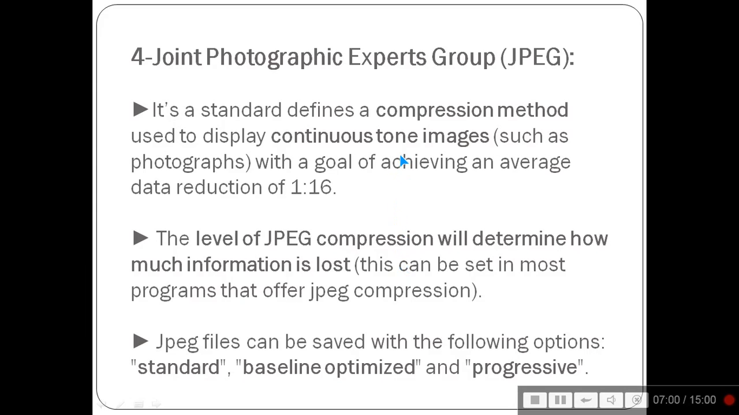Coming to Joint Photographic Experts Group, that is JPEG. It is a standard which defines a compression method used to display continuous tone images such as photographs, with the goal of achieving an average data reduction of 1:16. Well, JPEG has achieved more than that. The level of JPEG compression will determine how much information is lost, the percentage. JPEG files can be saved with the following options: standard, baseline, optimized, and progressive.